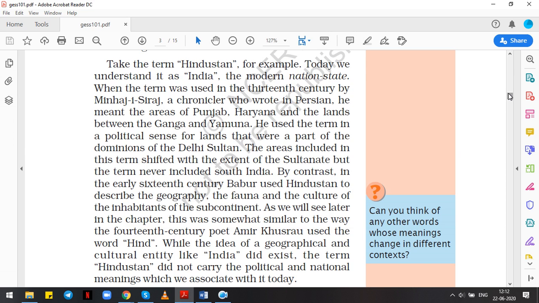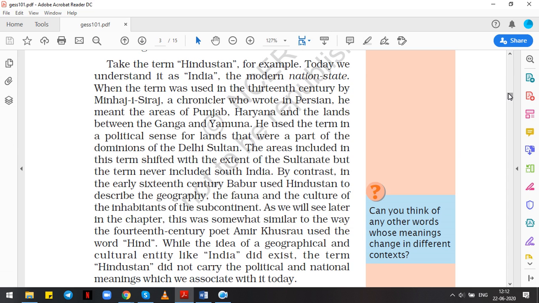Then in the 16th century, Babur used this term Hindustan to describe the geography of a particular place, the fauna, that is the vegetation and everything, and the culture of the inhabitants of the subcontinent. Inhabitants are the people who live there. So he used this term Hindustan to describe them.